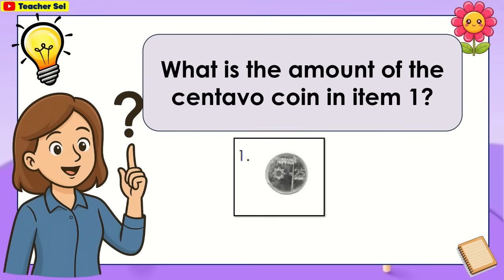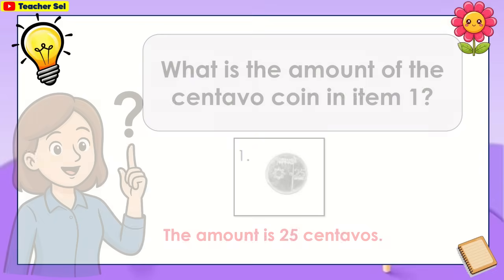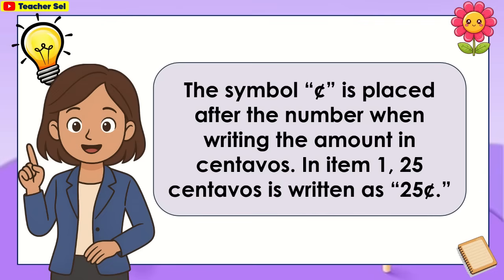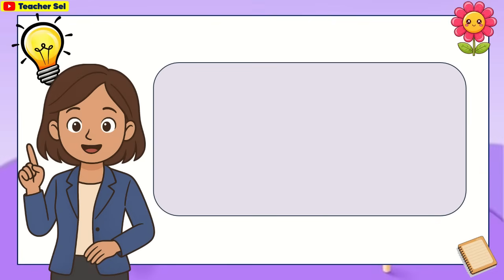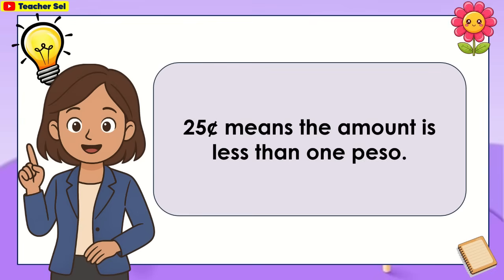What is the amount of the centavo coin in item number 1? The amount is 25 centavos. The symbol is placed after the number when writing the amount in centavos. In item 1, 25 centavos is written as this. 25 centavos means the amount is less than 1 peso.